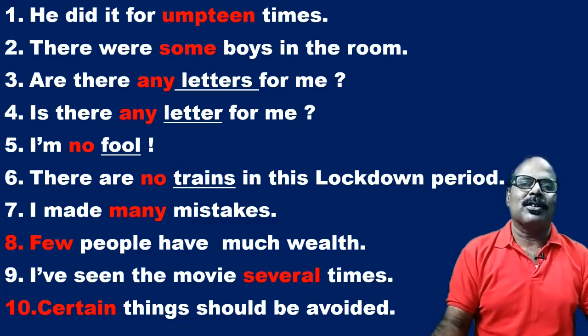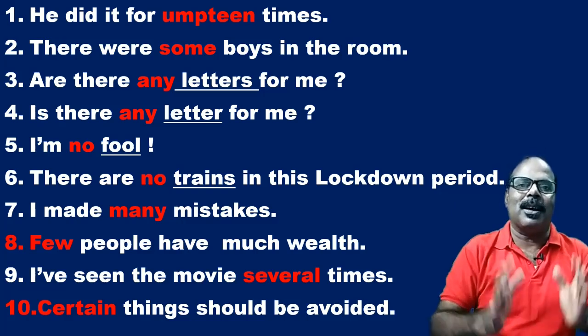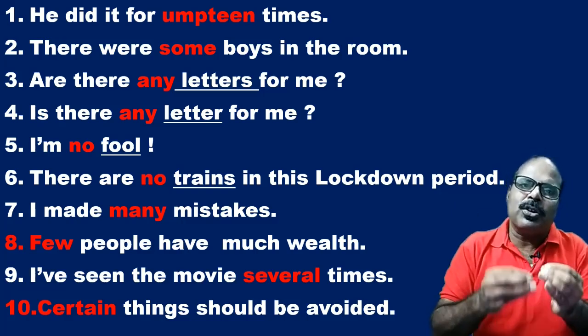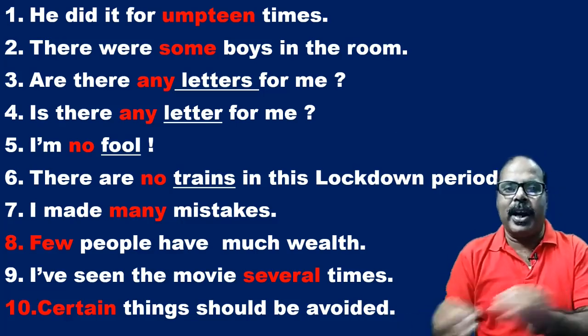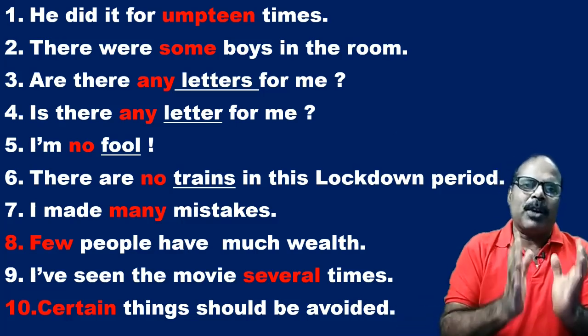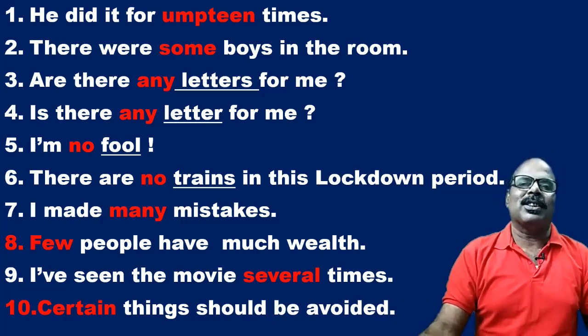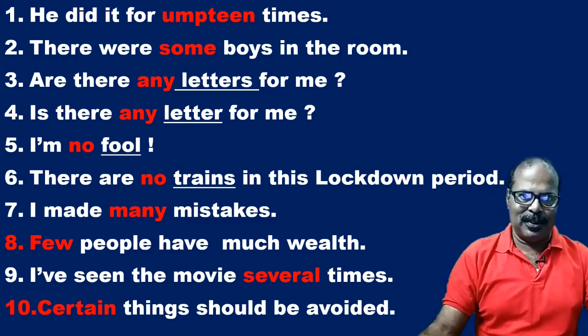Certain things. How many things? I do not know. But certain things. A number of things. So they denote a number of the noun qualified or the noun equivalent qualified. But we do not know the exact number. So they are the indefinite numeral adjectives.